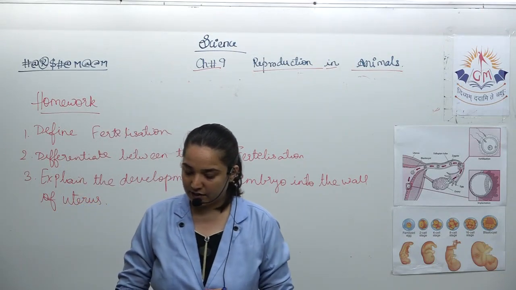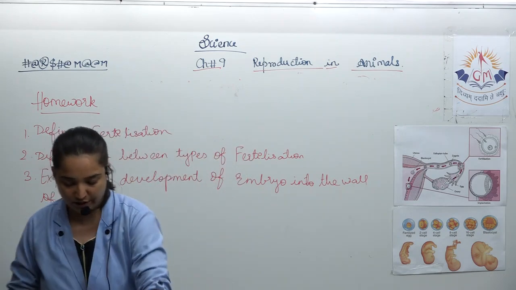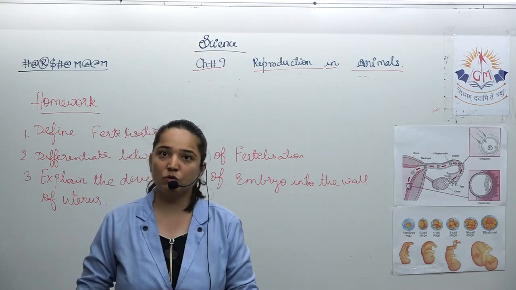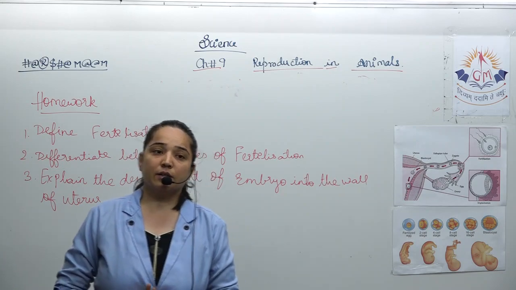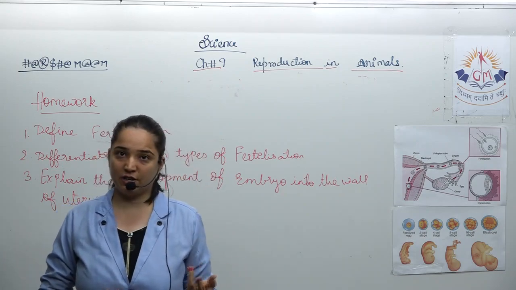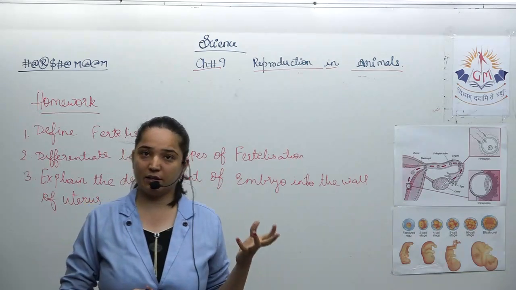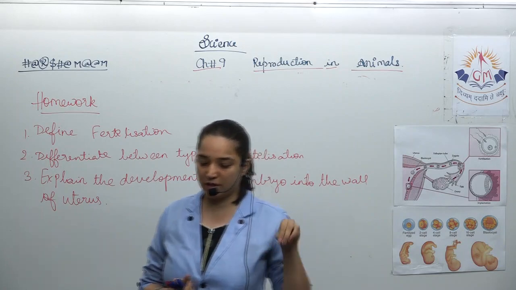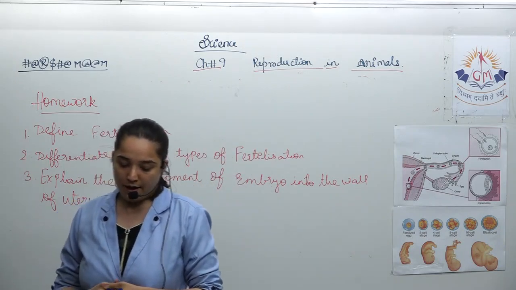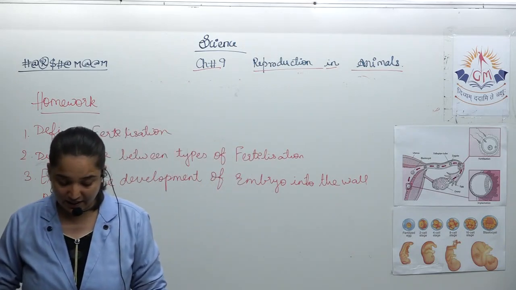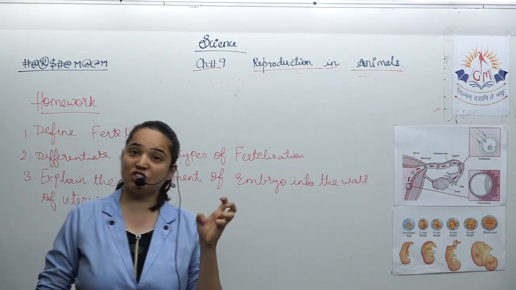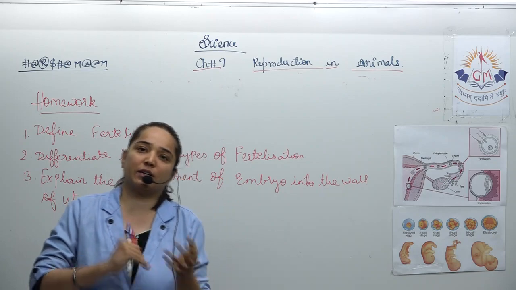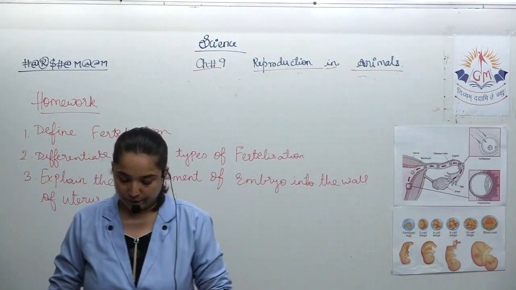About internal fertilization, there is one more thing which is given, and we will have a look at it. Like we discussed the external fertilization in the frogs, there is one more example of internal fertilization, where fertilization takes place inside the body, but the development takes place outside the body.